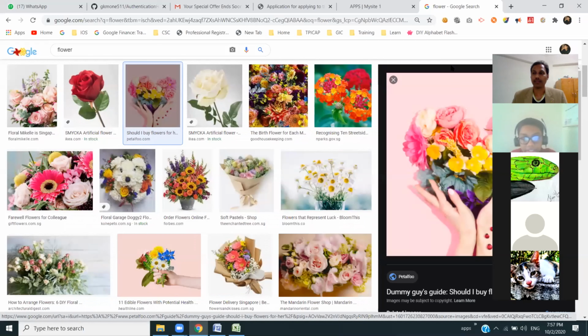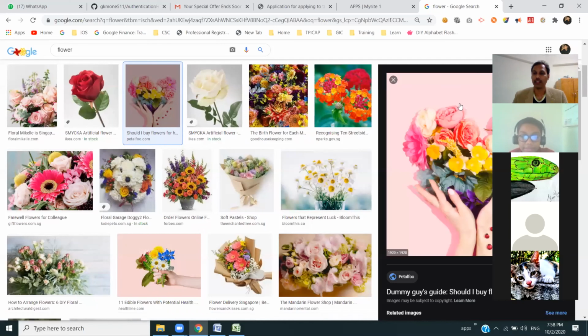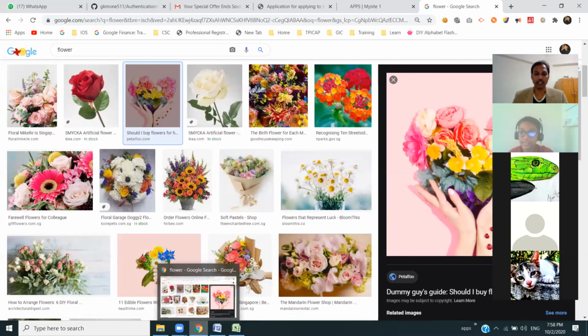Sir, should they select a particular theme or some random pictures together? Any random themes, random pictures are okay. If the pictures are unrelated to each other, is that also fine? Yes, that's fine. Revati, Harshini, and Adi, you understood, right? Yes, sir.